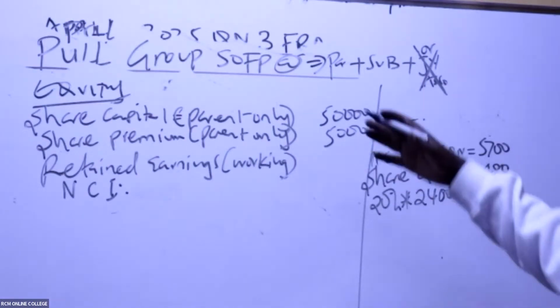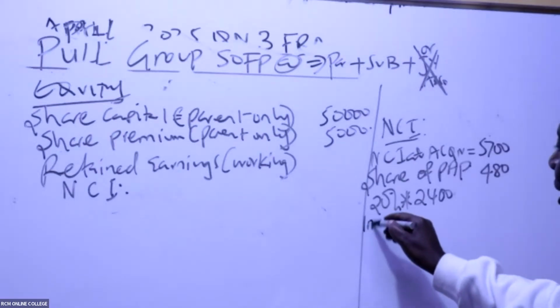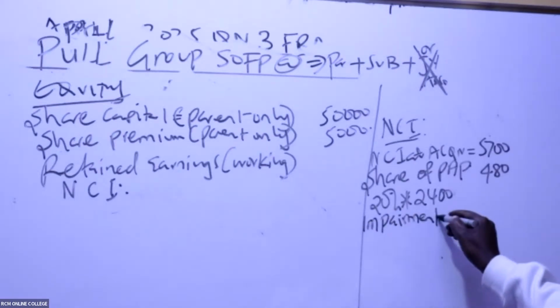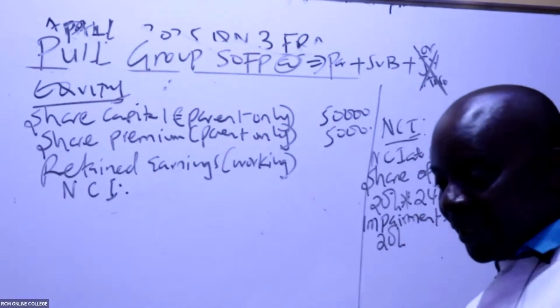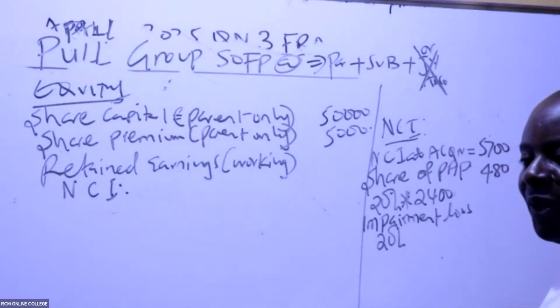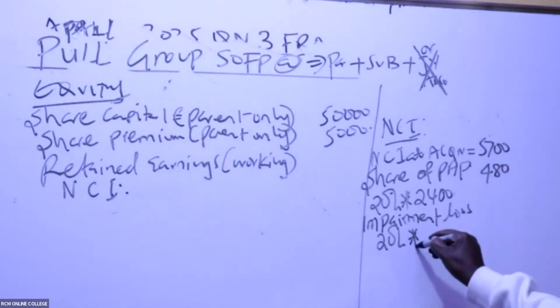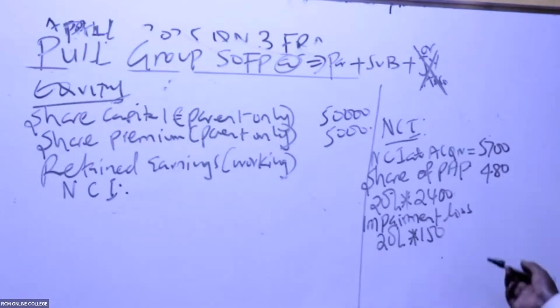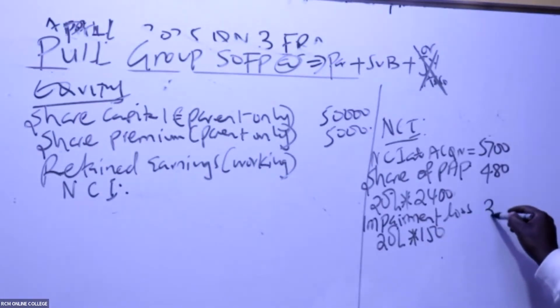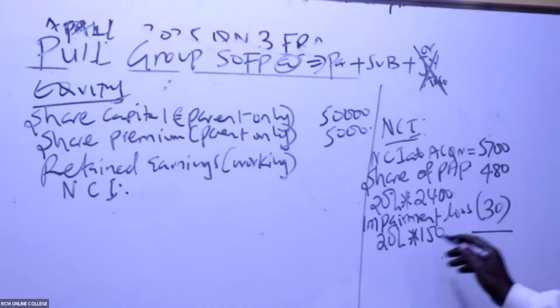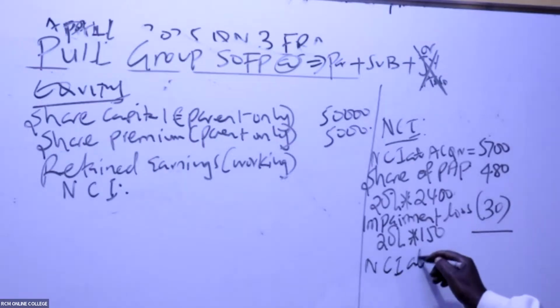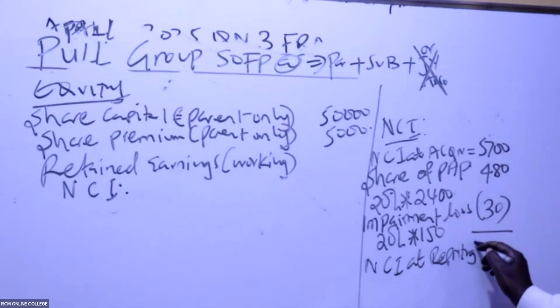But remember we made some losses. The group made some impairment loss. When they make some impairment loss, we also share with them. We have 80%, and in this case they have 20%. You remember very well, impairment loss of goodwill was 150. So 20% of 150 gives us what? Is it 30? 20% of 150 is 30. So please subtract. Give us NCI at reporting.